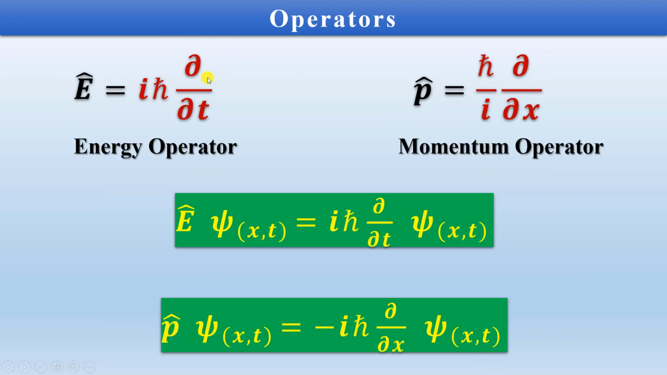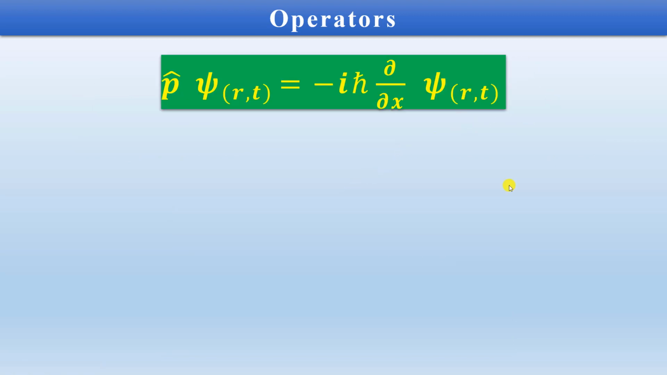So we can represent those two equations in simple form of energy operator and momentum operator. When we operate this function over the ψ, we will get the energy of the system. When we operate this function over ψ, we will get the momentum of the system, and therefore this is called the energy operator of the system, and this is called the momentum operator of the system.